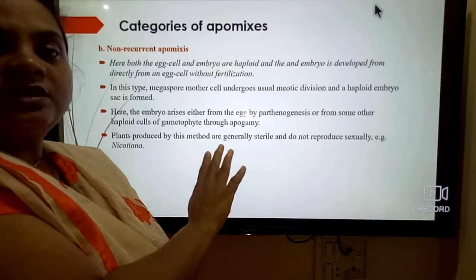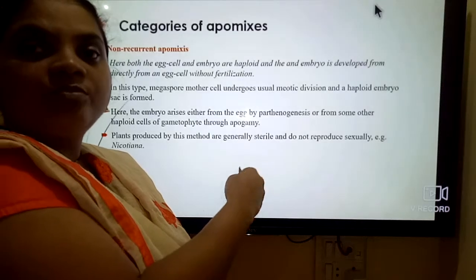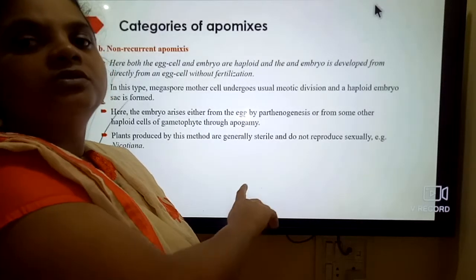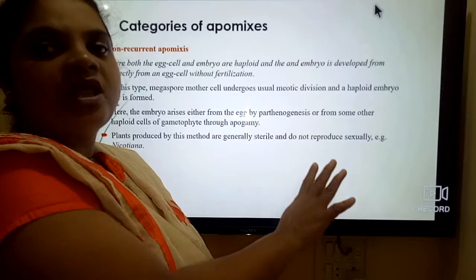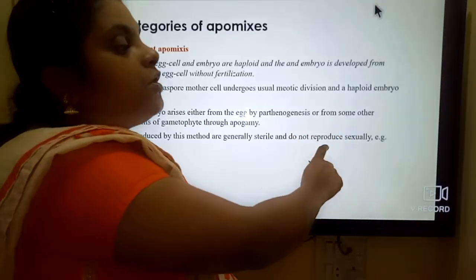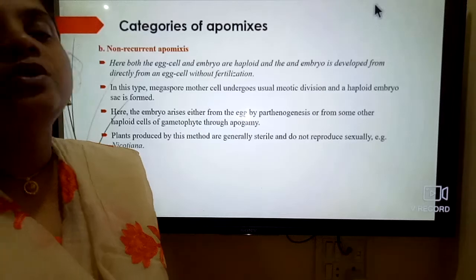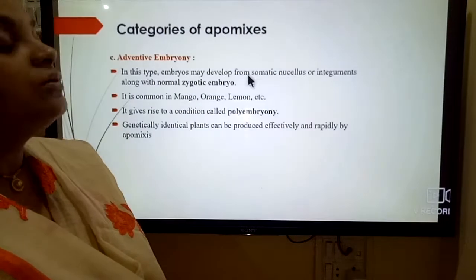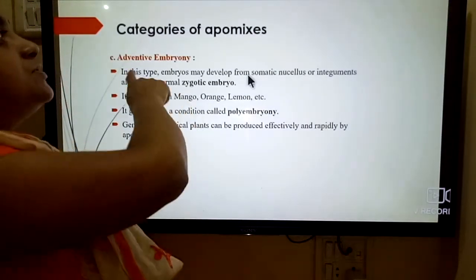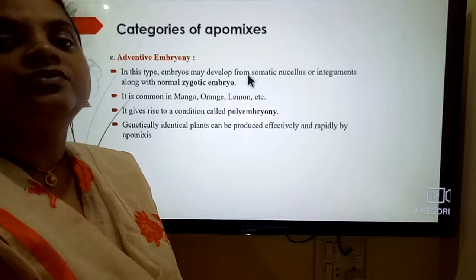Now a plant produced in such a method is sterile and does not reproduce sexually. This we observe in Nicotiana. So that is non-recurrent apomixis. Now the next one is adventive embryonic apomixis.